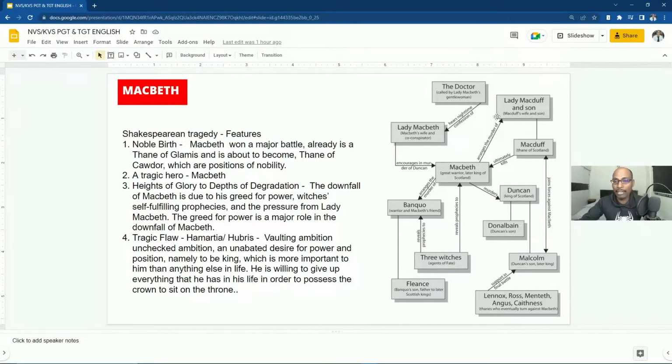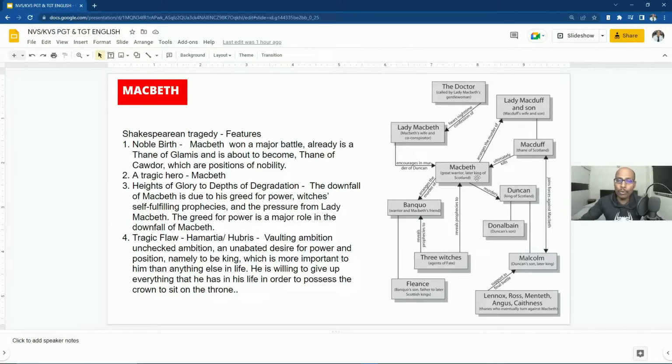Now if you see the right side, we have the character map or mind map of Macbeth, and let us understand the relation between the characters. So Macbeth is the central character of this play written by Shakespeare. He is a great warrior, later king of Scotland. We'll come to know how he became the king of Scotland. Then a very famous character in English literature is his wife, Lady Macbeth. She is more ambitious than Macbeth. She is Macbeth's wife and a co-conspirator. Then the king of Scotland before Macbeth became king is Duncan. So he is the king of Scotland and Macbeth killed Duncan.